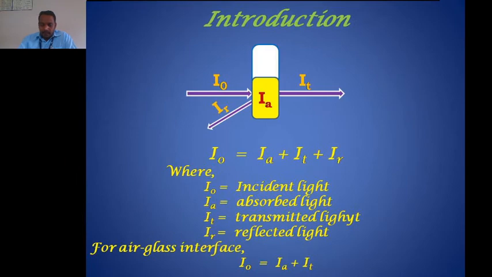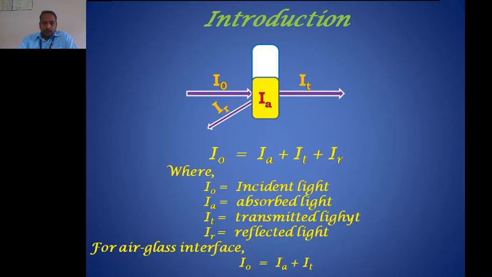In Lambert's law, suppose your solution is present in the cuvette. See, this is the cuvette. In that cuvette, if you add the solution and apply light on it, suppose I0 is the intensity of incident light. When light falls on the solution, some fraction of light is absorbed by the solution, denoted by IA. Some fraction of light is transmitted by the solution, represented by IT, and some fraction of light is reflected by the solution.